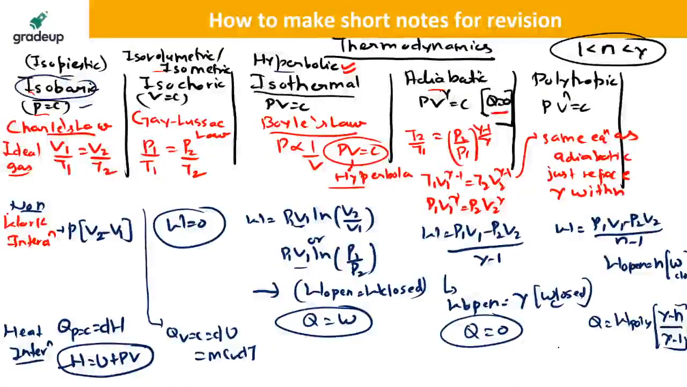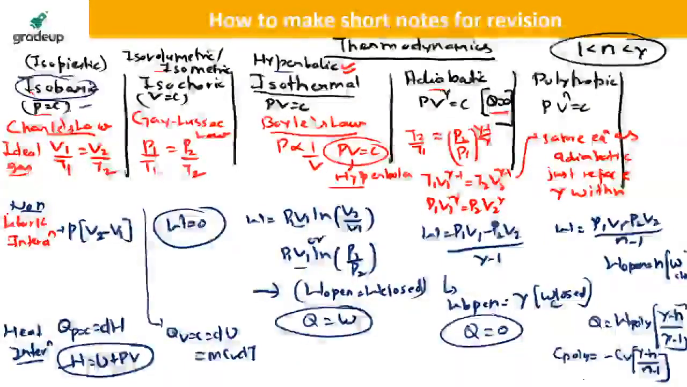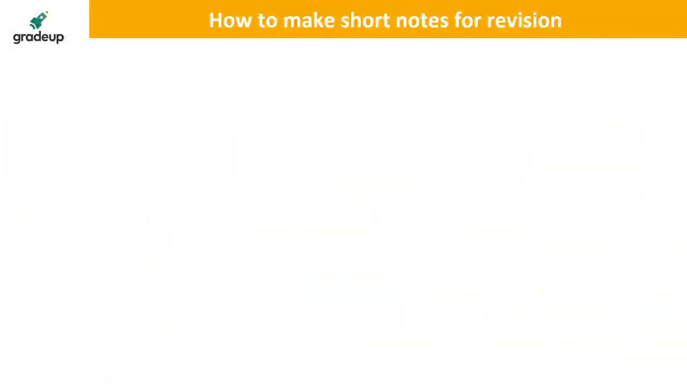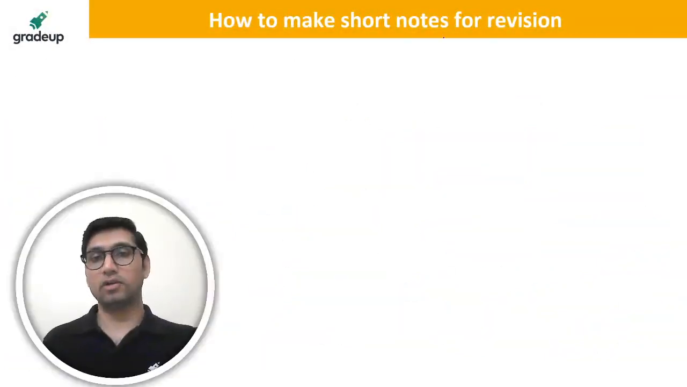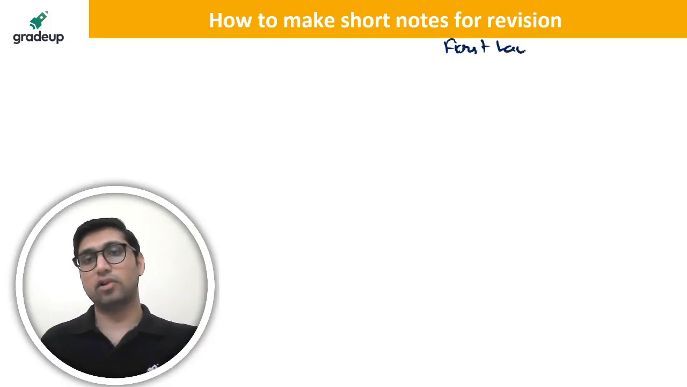Okay, one more important point, the polytropic specific heat, which is negative, and that is equal to minus Cv of (gamma minus n) over (n minus 1). These are some important points, you can see how I have utilized this whole page. Last thing I would be telling you about is the first law of thermodynamics. You can see how I can write this first law of thermodynamics.